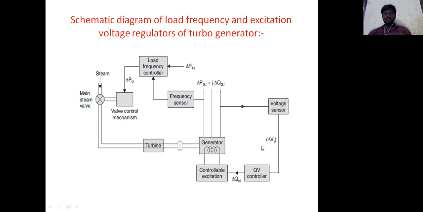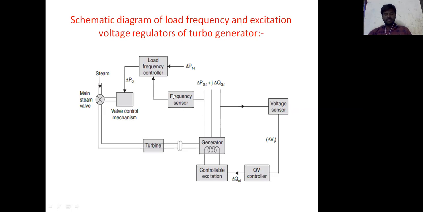Based on the value, a signal is obtained for the excitation unit. This is the excitation unit, where the excitation control of the alternator is done. So if the load changes, the terminal voltage changes and is compared, based on the voltage sensor value, and the voltage regulation is done.